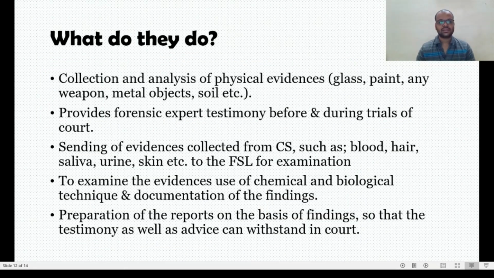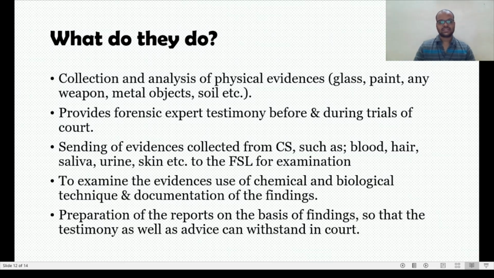Okay, then the forensic expert provides testimony before and during trial of court. So what happens, any forensic expert, he or she has to provide testimony or his findings to the court, so that they can reach a result.